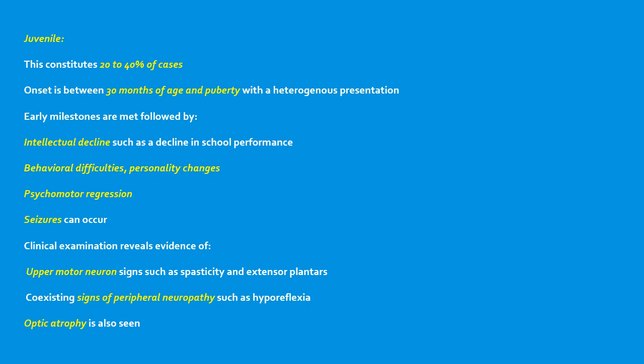Juvenile constitutes 20 to 40% of cases. Onset is between 30 months and puberty. Early milestones are met, followed by intellectual decline such as decline in school performance, behavioral difficulties and personality changes, and psychomotor regression. Seizures can also occur. Clinical examination shows evidence of upper motor neuron signs such as spasticity and extensor plantars, coexisting signs of peripheral neuropathy such as hyporeflexia, and optic atrophy is also seen.